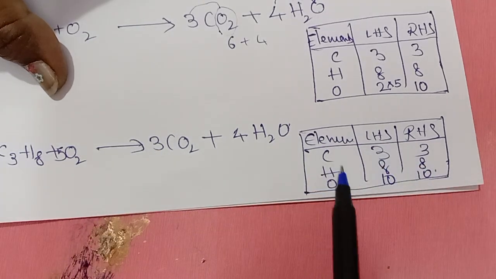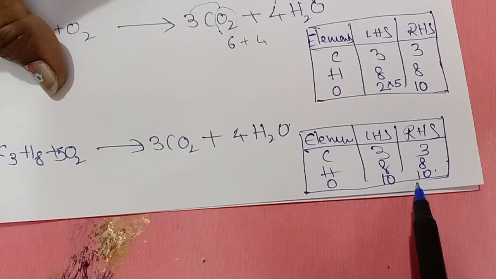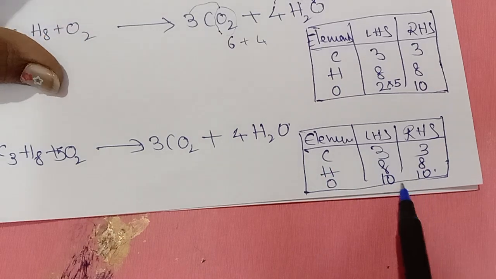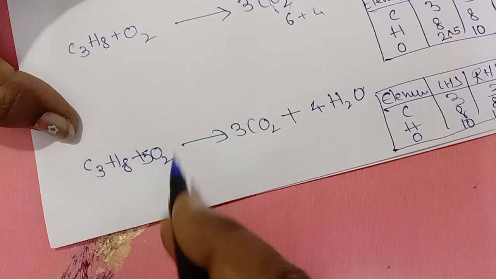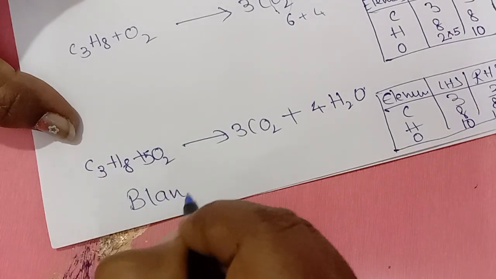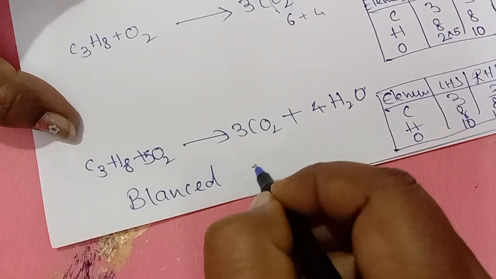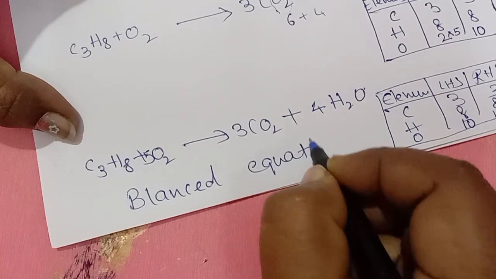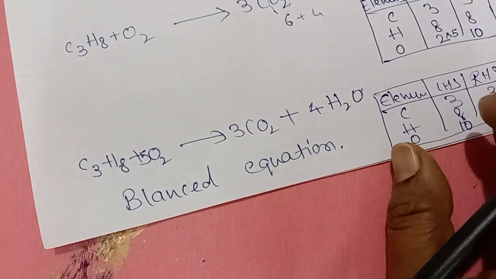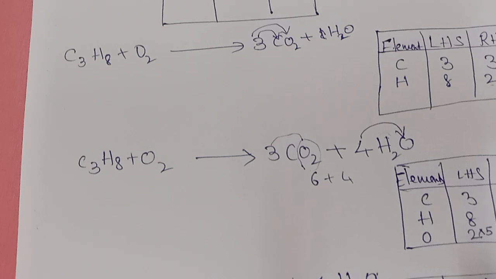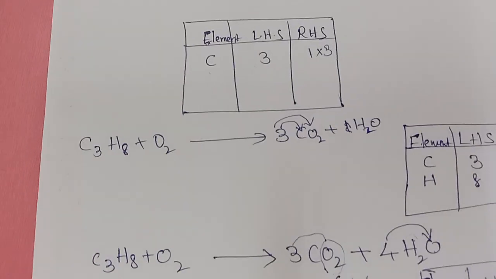So how many of each element are there on the left hand side? That many are there on the right side. So it's a balanced equation. Clear? This is the way to balance a chemical equation.